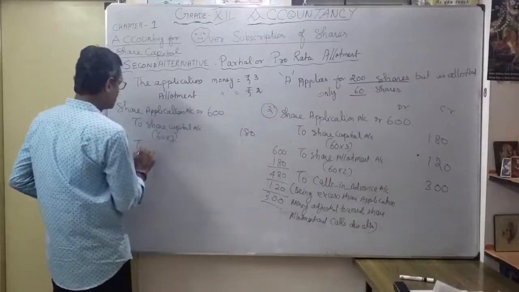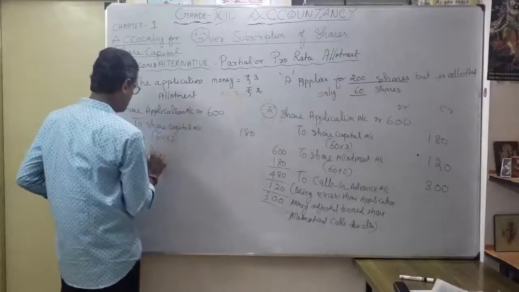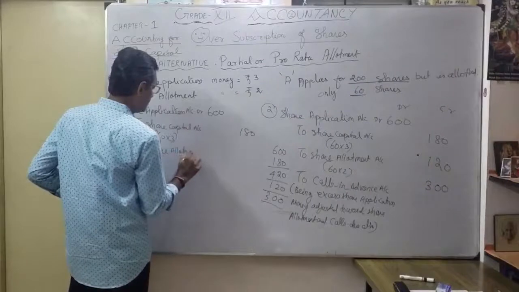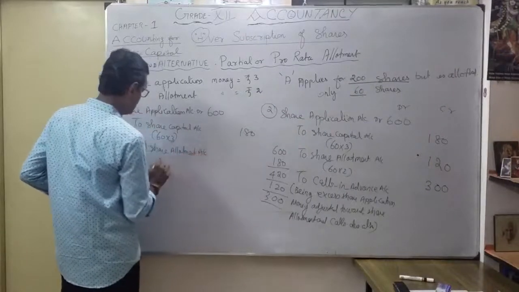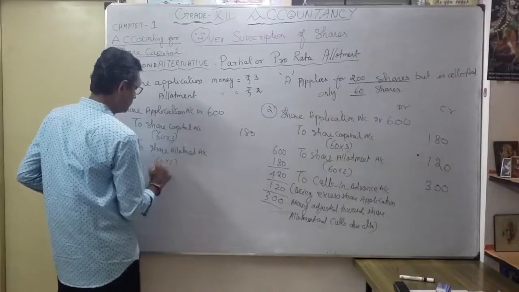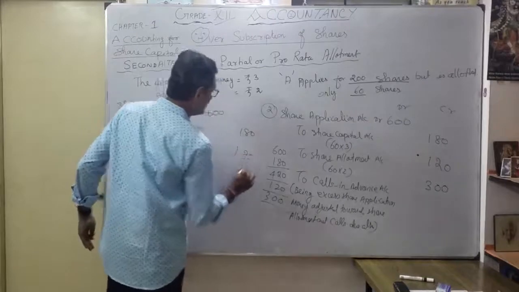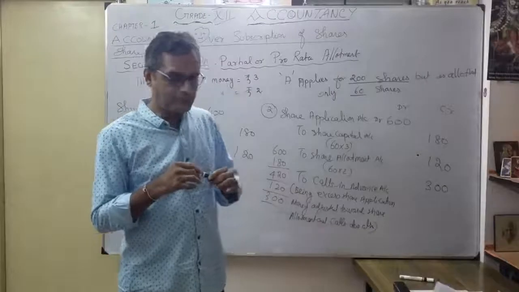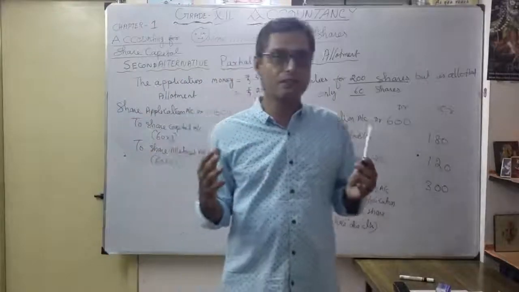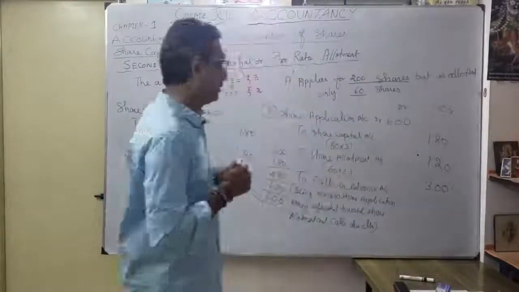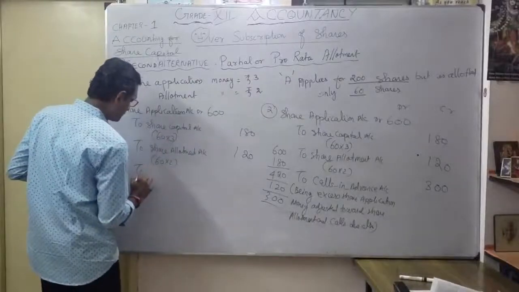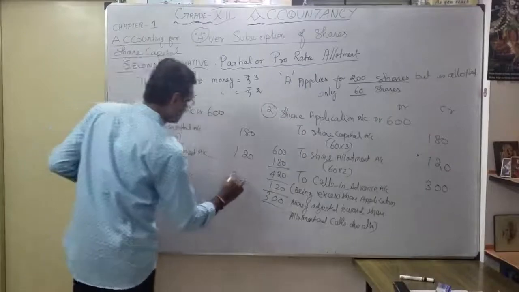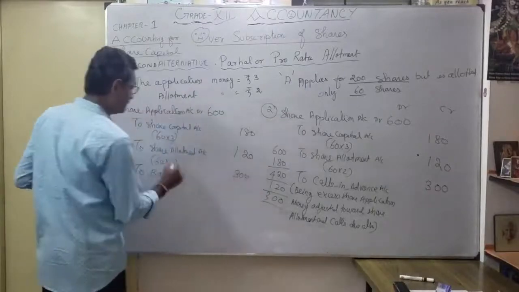Again, I am going to utilize for the share allotment: to share allotment account, 60 into 2, so 120. So what is the balance after 600? Here, instead of adjusting it for future calls, I want to refund. So how do I give the entry? To bank account, the remaining amount. This was my second situation.